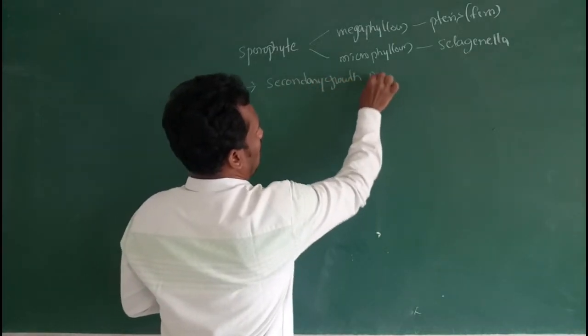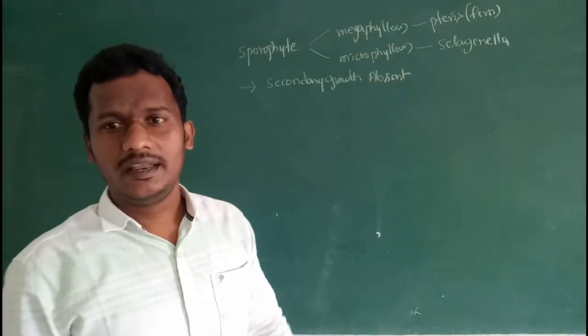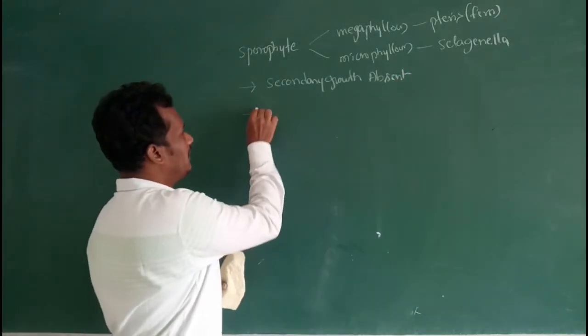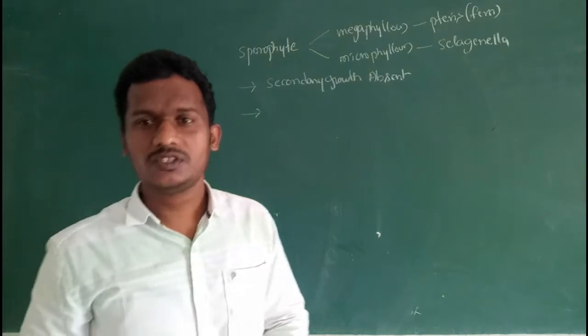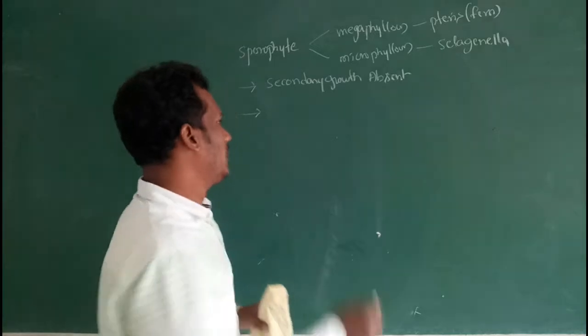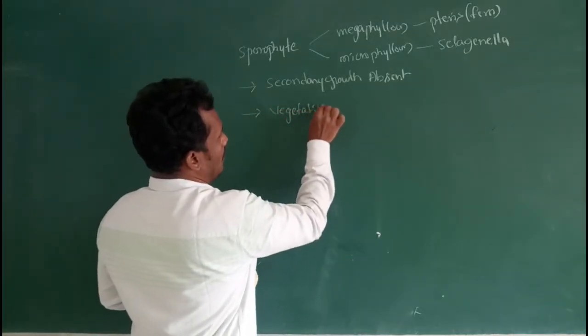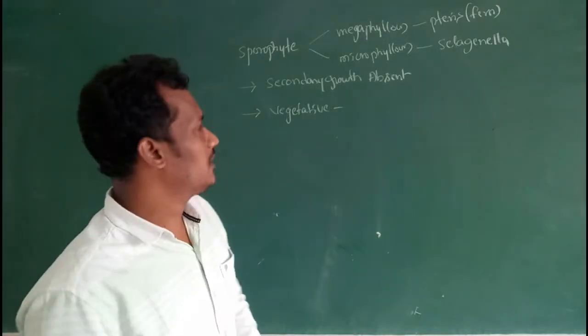Next one, secondary growth is absent in pteridophytes. Then pteridophytic plants reproduce by vegetative reproduction and sexual reproduction.